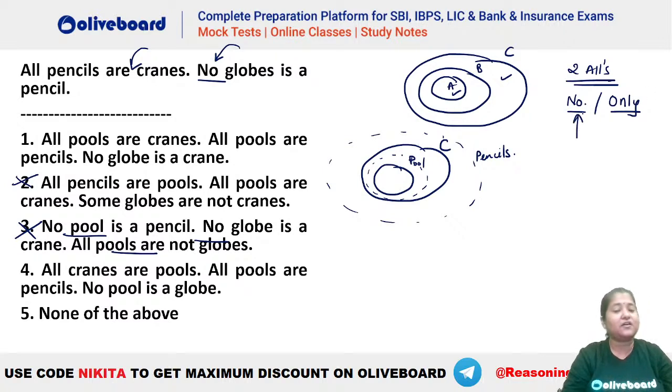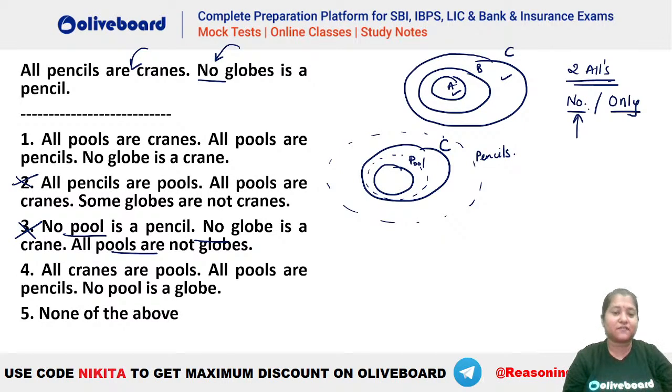Shravani, a "no" can be there only when you have a "no" or an "only" in the set of statements, because it's a universal statement. To arrive at a universal statement, there should be a universal conclusion. To arrive at a universal conclusion in the set of statements, there should be another universal conclusion as well, right? To arrive at a "no", there should be a definite "no" or an "only", right? या तो no होना चाहिए या फिर only होना चाहिए. If either of them is not there, you can never have a definite "no" in the set of conclusions.